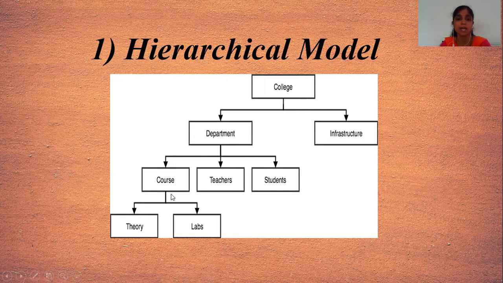And course is a parent of theory and labs. In the hierarchical model, a child has only one parent. That means one parent has multiple children, but children have only one parent. This structure is used in the hierarchical model.